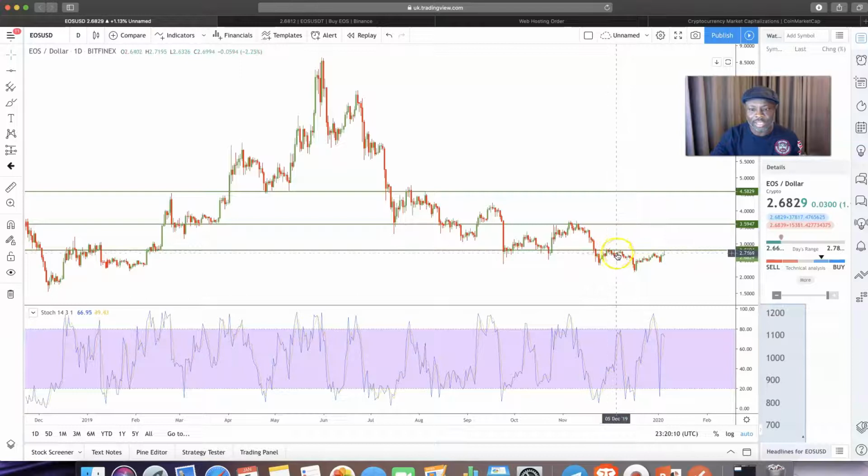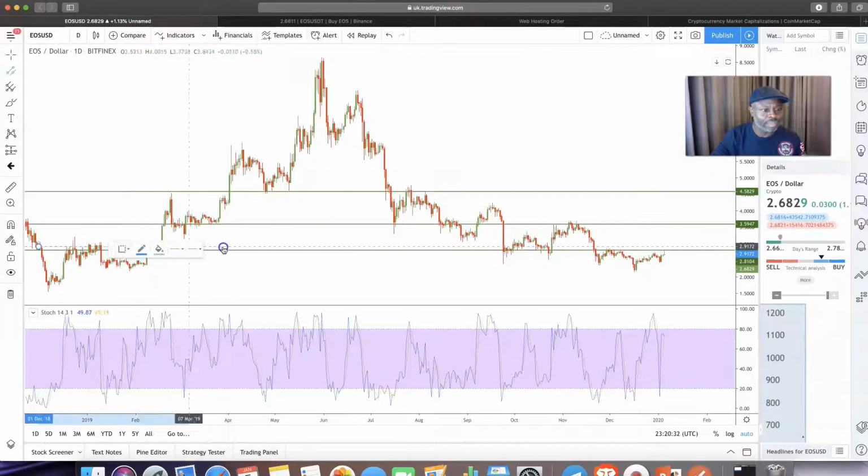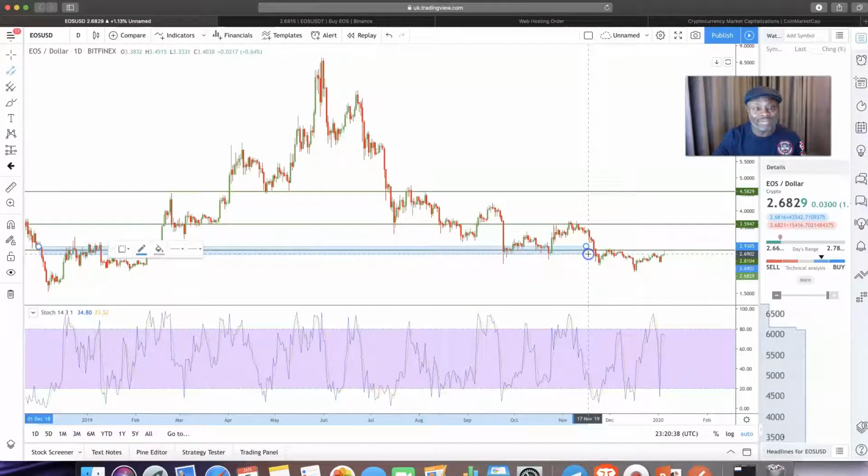It's acted previously as resistance, support, resistance, and well, it was consolidation here and then a bit of resistance here. Now these are not just straight lines. You can call them zones. Okay, let me see if we can get a parallel channel. Yeah, parallel channel, I believe. Let's see that. So you can actually make a channel out of this one. This is the ideal thing, right? That's the ideal thing, for them to be channels, not just zone lines. Okay, they should be zones. Okay, and that is how best you can use this support and resistance.